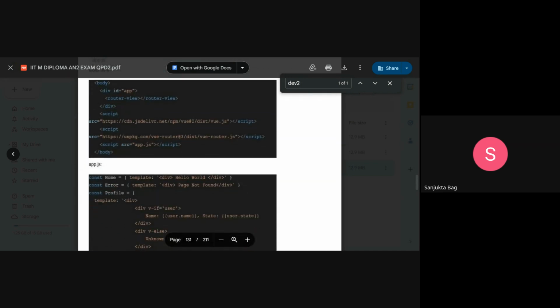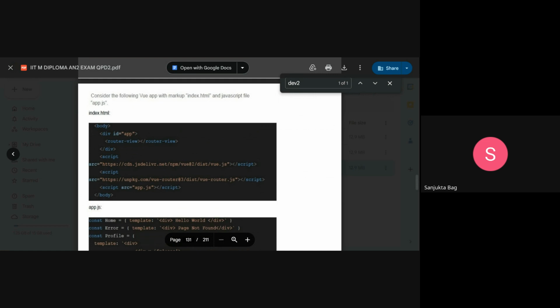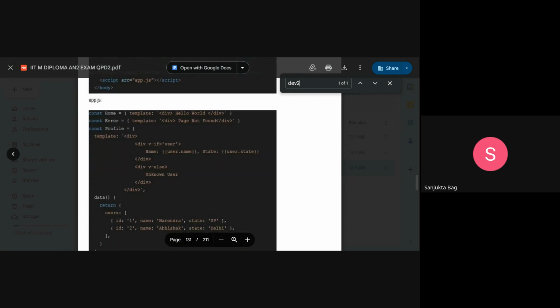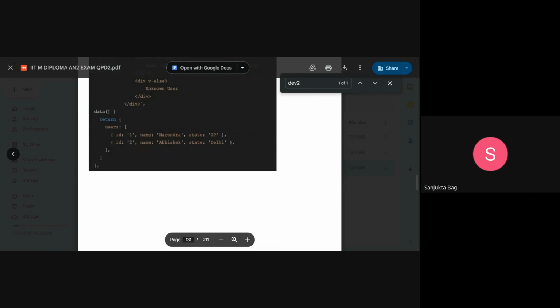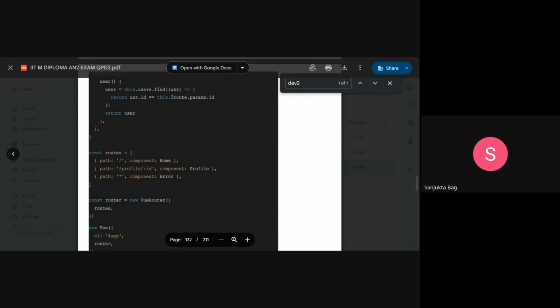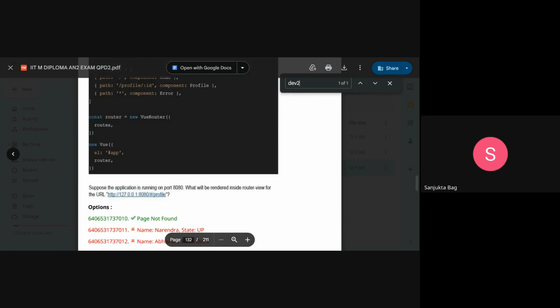Here we have this index.html and app.js. There are some components given: home, error, profile, and some conditions. The question is asking, suppose the application is running on port 8080. Are you able to hear me, guys? Yes, ma'am. Okay. What will be the rendered router view for the URL 127.0.0.1, slash profile?